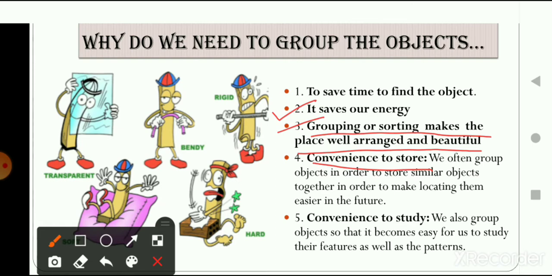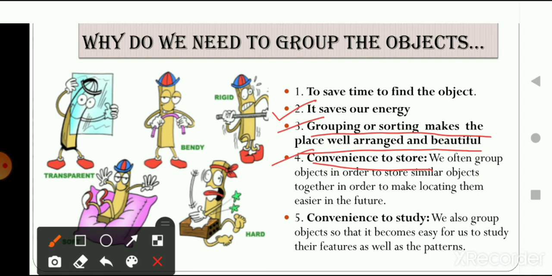You can put more clothes inside the almirah. But if you just take all the clothes you have and put them inside the almirah, then what is going to happen? The almirah is going to be full, and the storage of the almirah will not be well utilized. I hope this point is also clear to you.